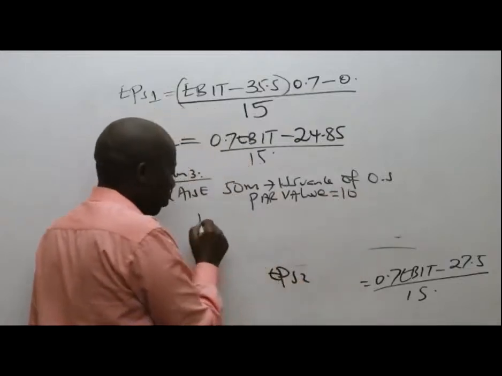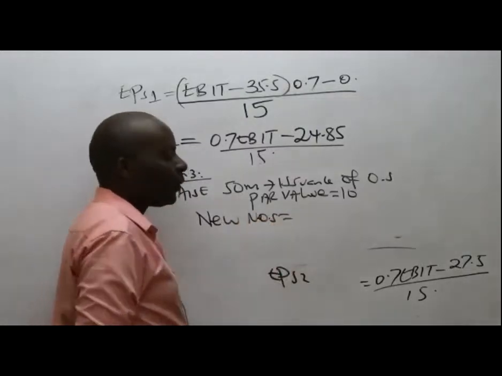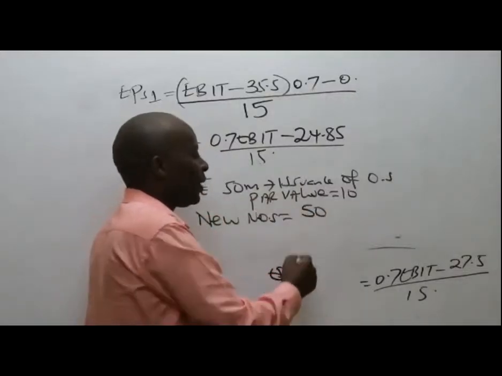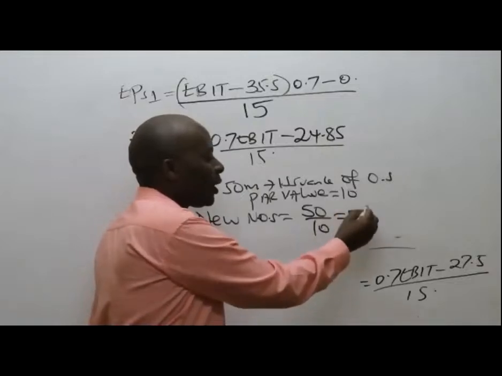So then I would want to know the new number of ordinary shares. You take the capital raised, which is 50. I don't want to deal with millions. So 50, you divide this by 10, which gives me 5.